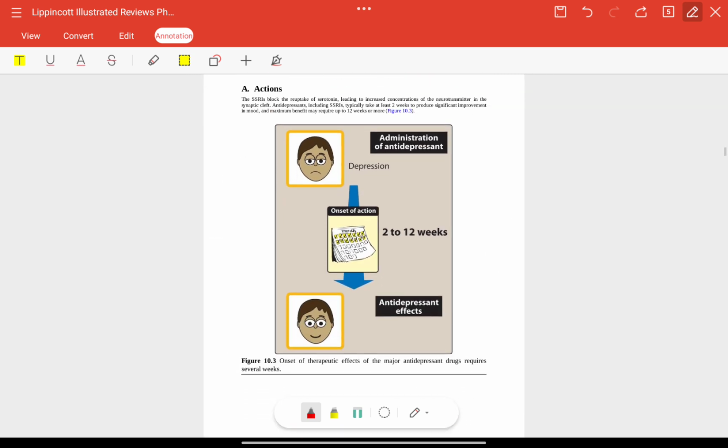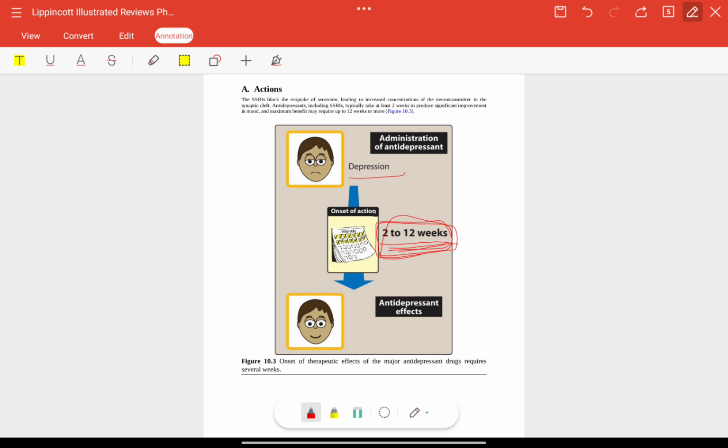Now actions. SSRIs will block the reuptake of serotonin, which will lead to an increase in the concentration in the synaptic cleft. Antidepressants, including SSRIs, typically need at least 2 weeks to produce significant improvement in mood, and maximum 12 weeks. Onset of action is 2 to 12 weeks, so you cannot just start and see progression of the symptoms; it requires 2 to 12 weeks.